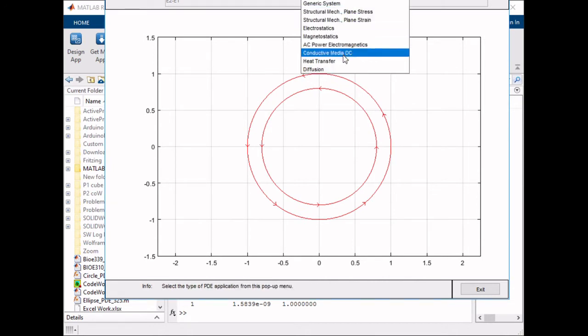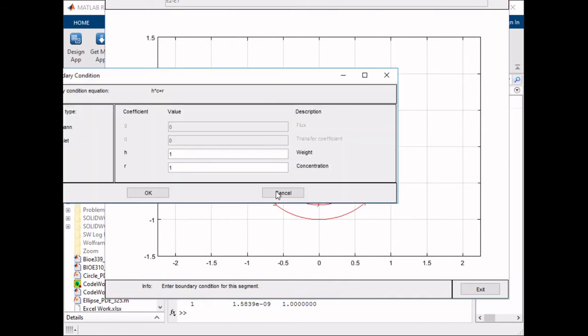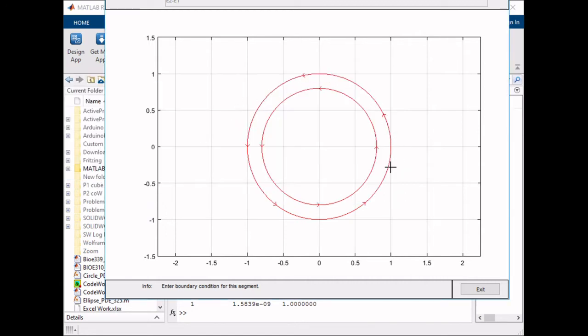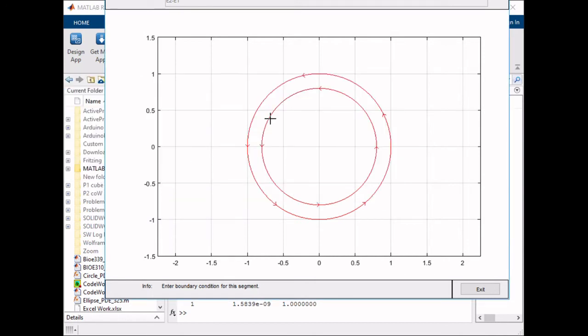In this case, we are studying the diffusion of a certain drug injected into the blood vessel. And so we select the diffusion here, and this is just specifying the boundary conditions. So for example, for the outer boundary, we're going to say that our concentration is just going to be 1. And we're going to do that for all of these boundaries in the outer circle. However, for the inner circle, our initial concentration is going to be 2. That way we're going to see the actual modeling of the concentration gradient.